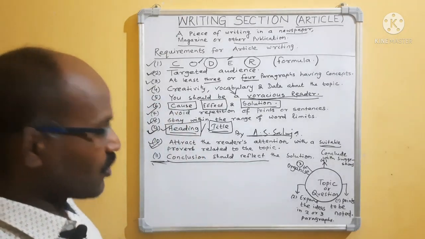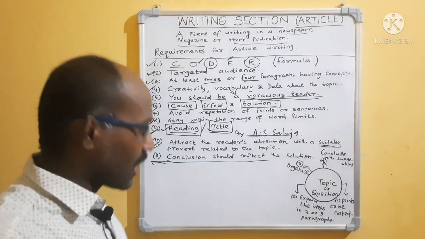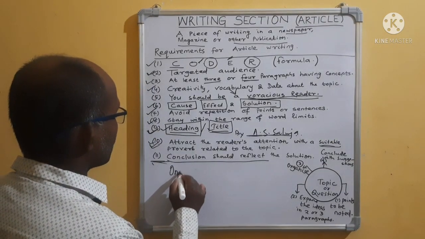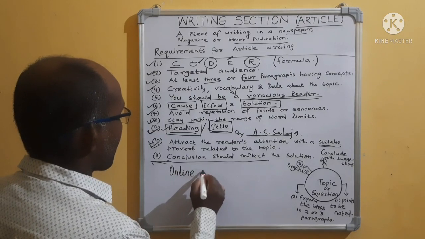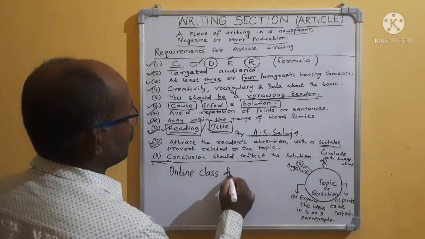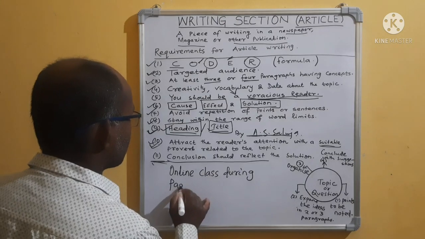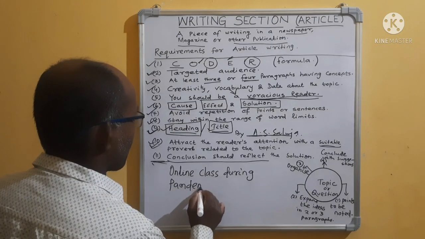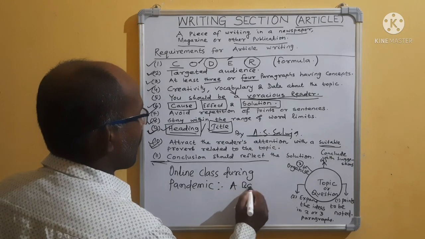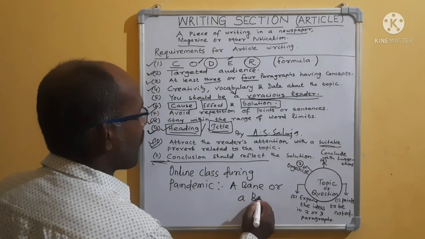Suppose a question came in the examination, that means write an article. Suppose the question is: online class during pandemic, a bane or a boon.